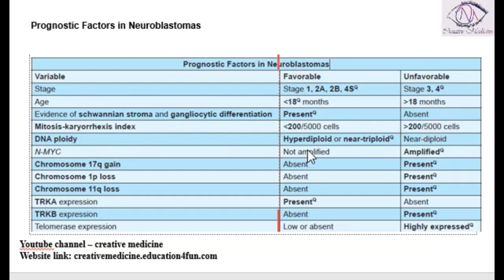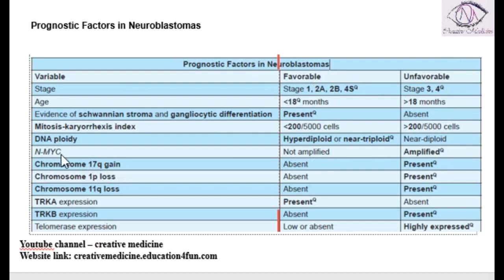If DNA ploidy shows hyperdiploid or near triploid state, then it is favorable prognosis. If DNA ploidy is near diploid, then it is unfavorable prognosis. If NMYC is not amplified, it is favorable prognosis. If NMYC is amplified, then it is unfavorable prognosis.